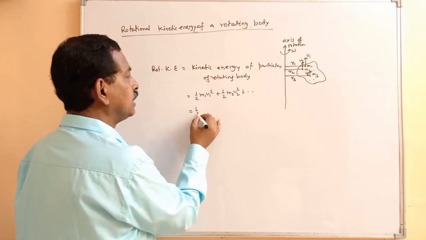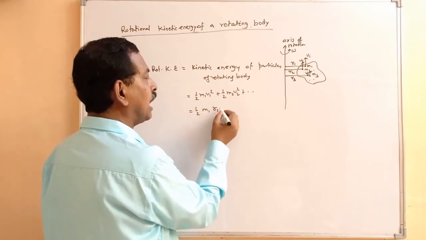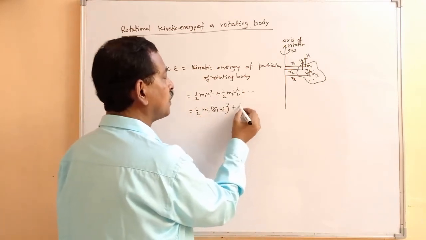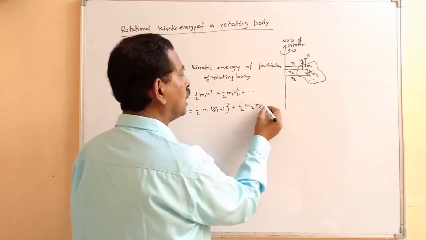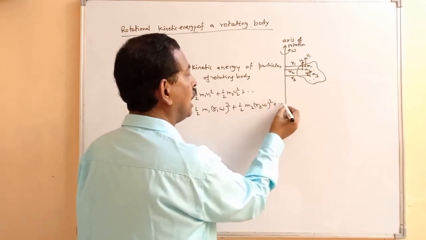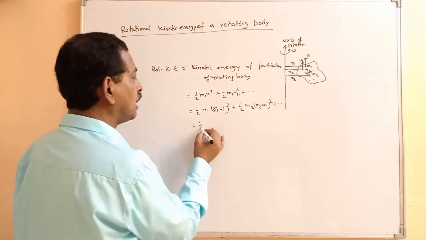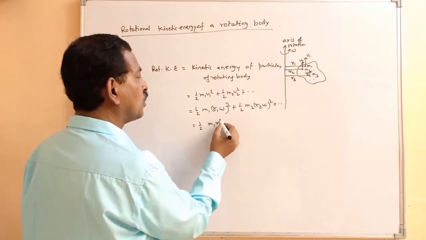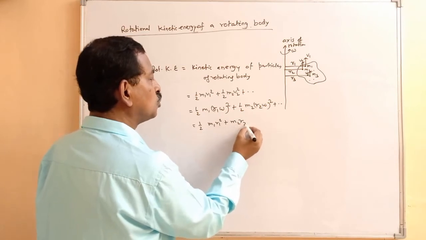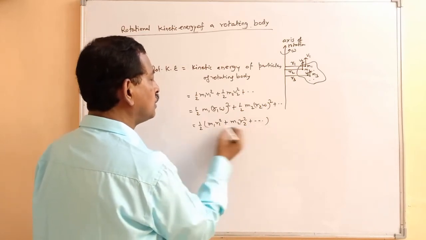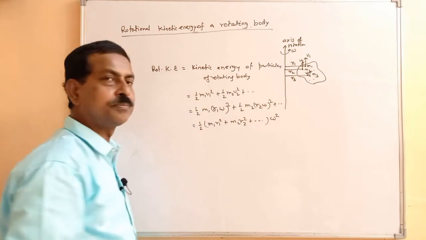Now again here for v1 we can write r1 omega whole square, half m2 r2 omega whole square, and so on. So this we can write again as half m1 r1 square, m2 r2 square, and so on, into omega square.